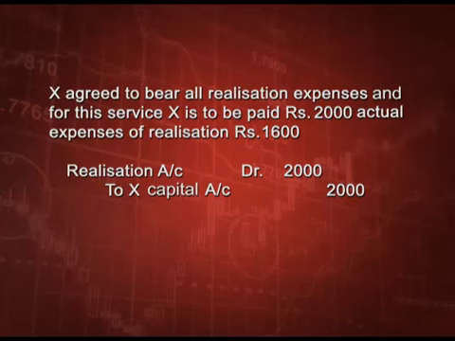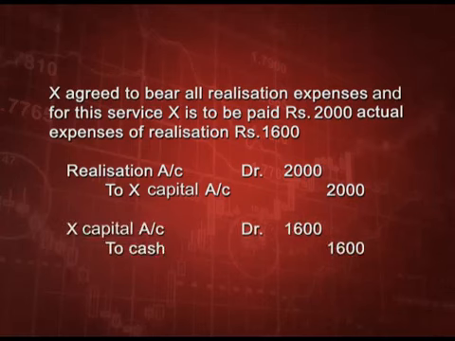Now, rupees 1600 are being paid by the firm on behalf of X. Treat it as like a drawing. So, the entry will be X capital account debit to cash 1600 rupees. Actual expenses can be more or less, but the firm is paying 2000. So, firm will show 2000 in realization account, right.